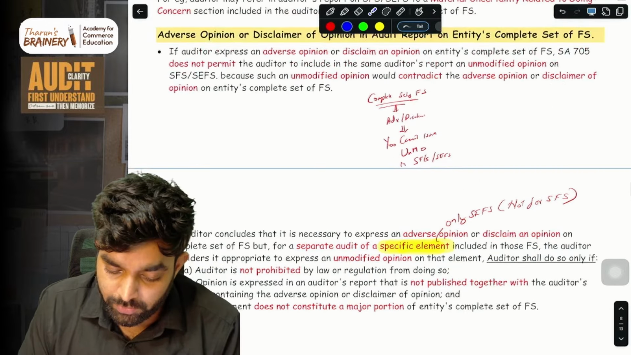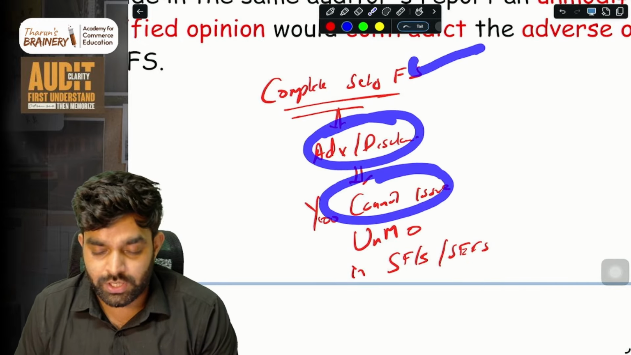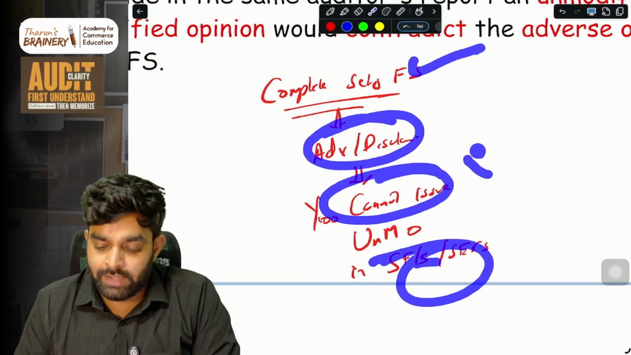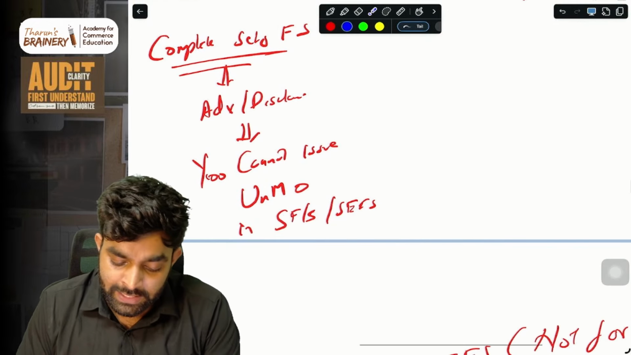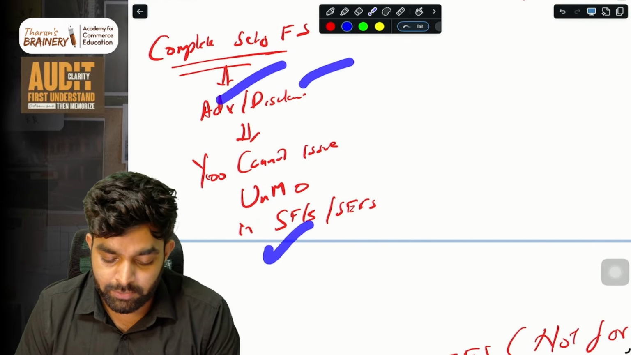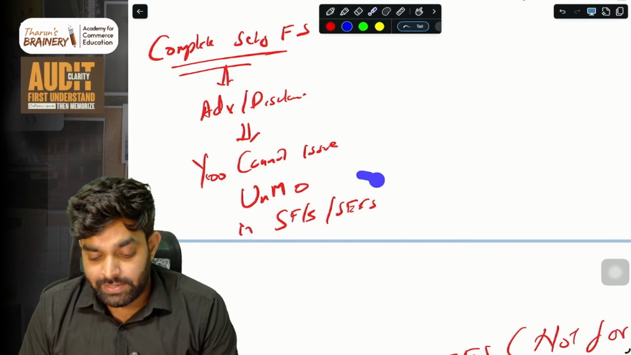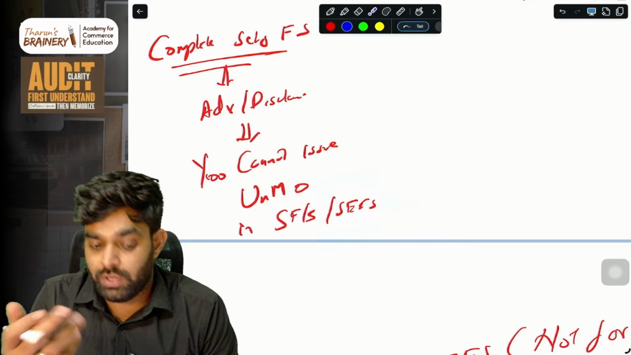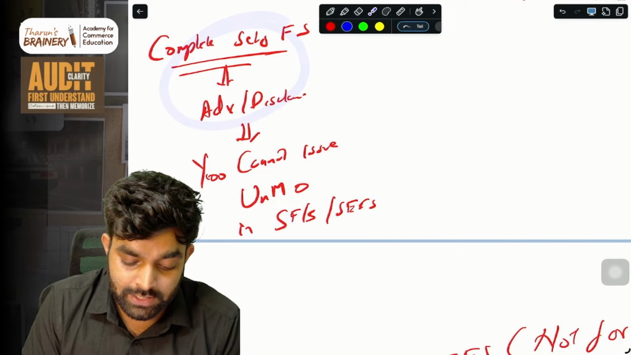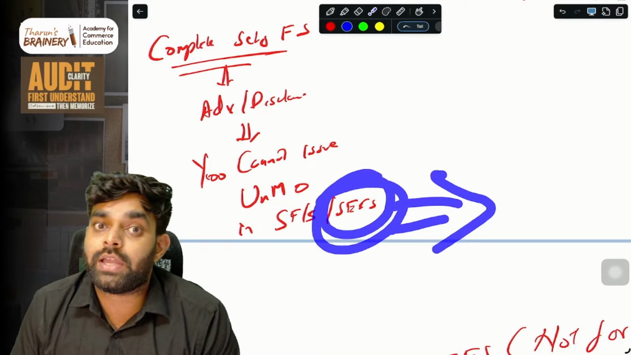Like I told you, if the complete set of financial statements has an adverse or disclaimer of opinion, you cannot issue an unmodified opinion for SFS or SCFS. That is correct for the first case. But for SFS you cannot issue it anyway. If adverse or disclaimer is there, you cannot issue unmodified for SFS anyway. But if it is SCFS, there is a way that you can issue. Even though the complete set of financial statements is adverse or disclaimer, for SCFS there is a way that you can issue an unmodified opinion.